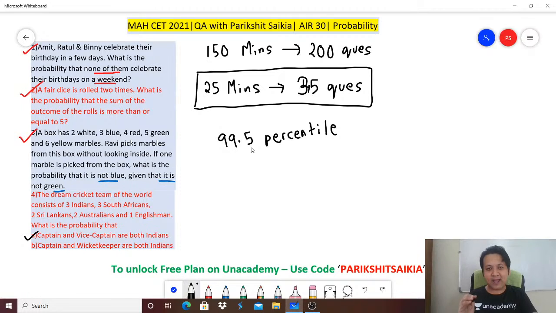This is the minimum required to crack the CET and get the top 5 colleges, especially if you do not belong to Maharashtra. If you belong to Maharashtra, you have some reservations. Otherwise, you need 99.5 plus percentile. And that's very much doable.